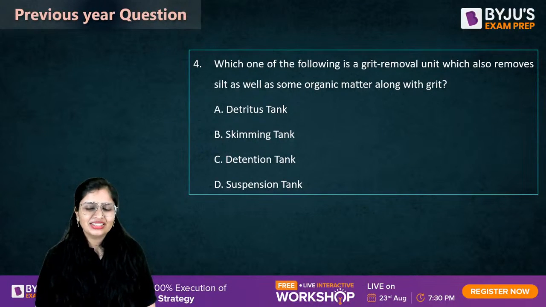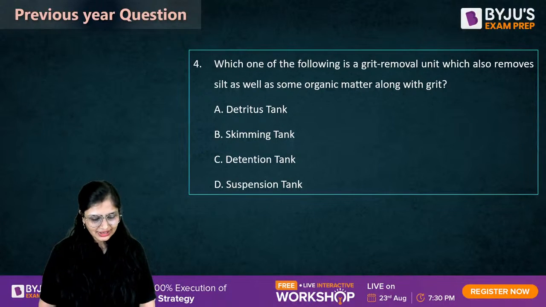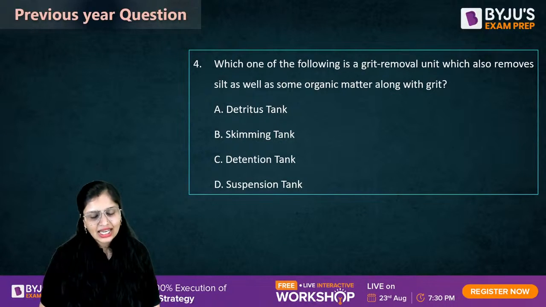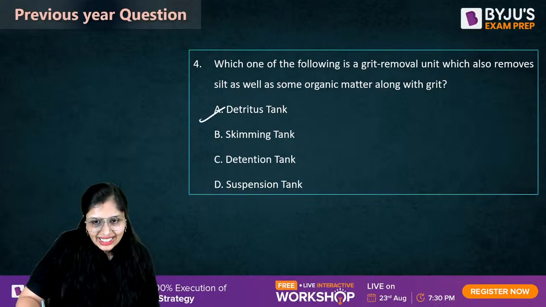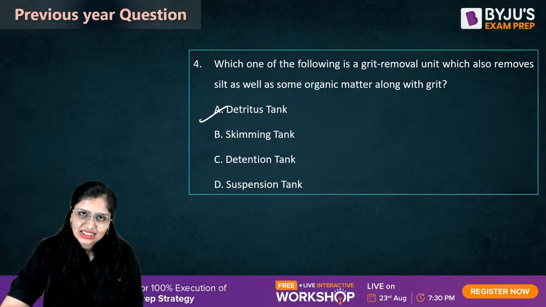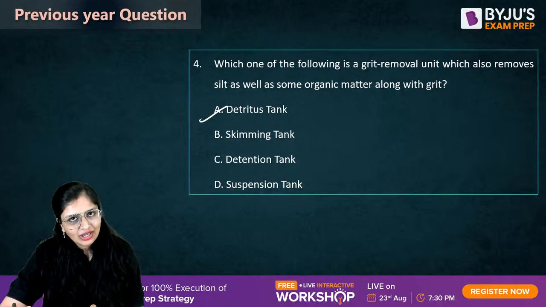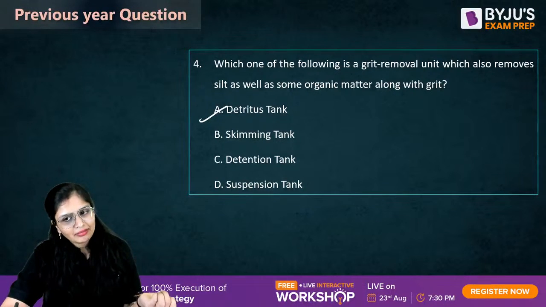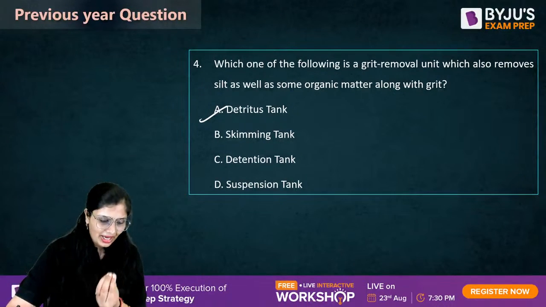Grit removal, that means it removes inorganic matter. Come on guys, tell me. Correct? Correct. This is detritus tank. Technically, detritus tank is nothing but a rectangular grit chamber. Along with removal of inorganic matter, it removes some organic matter also.